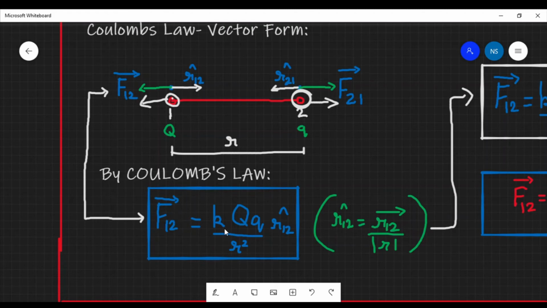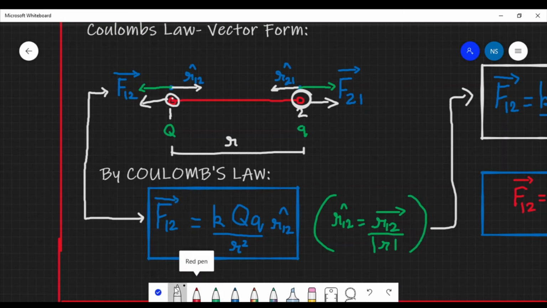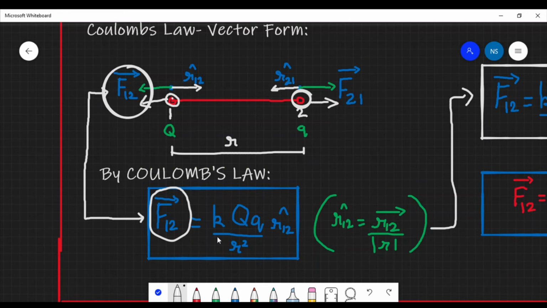This force is equal to K multiplied by the product of two charges divided by the square of the distance between them. Since we are representing it in vector form, let us get the vector quantities over here. First of all, we will take this as an example. That means we will be getting the force on the first charge due to the second charge. Therefore K capital Q multiplied by small q by r square. Since we are representing this in vector form, we will also give its position vector, that is r12 cap.